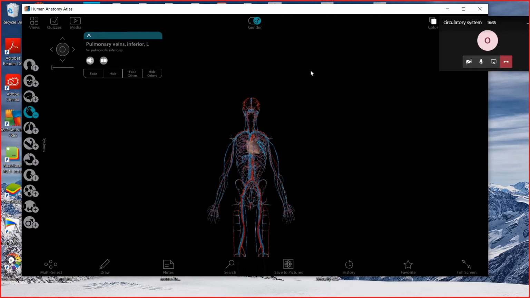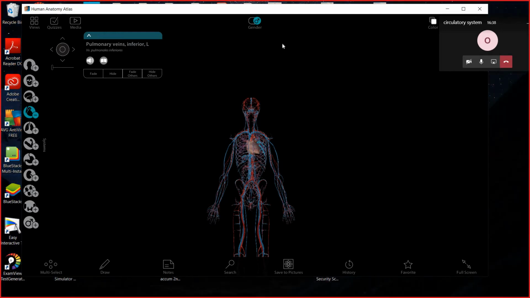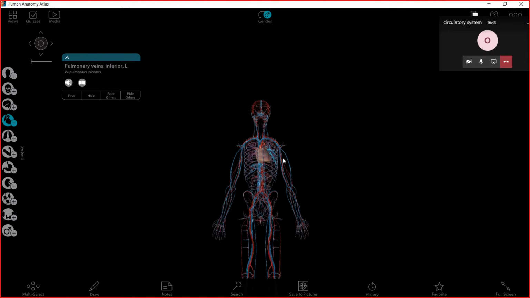So as you can see in this picture, this is the circulatory system. The circulatory system is composed of three main parts, which are the blood vessels, here with the red and blue colors. These are the blood vessels, and we will study them later, inshallah. And then we have the heart, and then we have the blood. So these are the three main parts of the circulatory system: blood vessels, where the blood moves, the heart, and the blood.